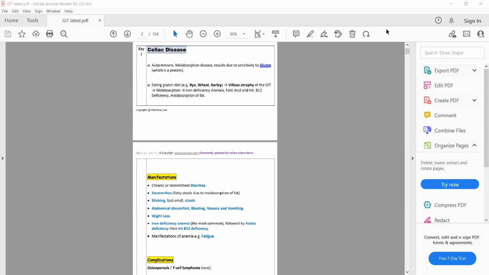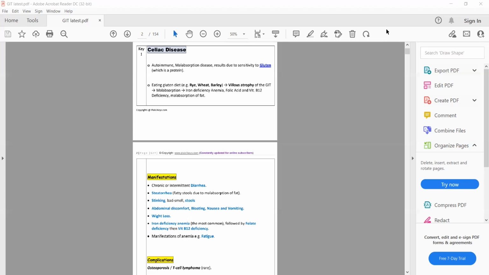So, a summary of celiac disease: it is an autoimmune disease or hypersensitivity reaction to gluten, which is present in rye, wheat, and barley. Due to hypersensitivity reaction to gluten, there is destruction of villi which are present in the small intestine, which will result in villus atrophy, and the manifestations of celiac disease, such as diarrhea, steatorrhea, weight loss, and anemia, which can be microcytic anemia.